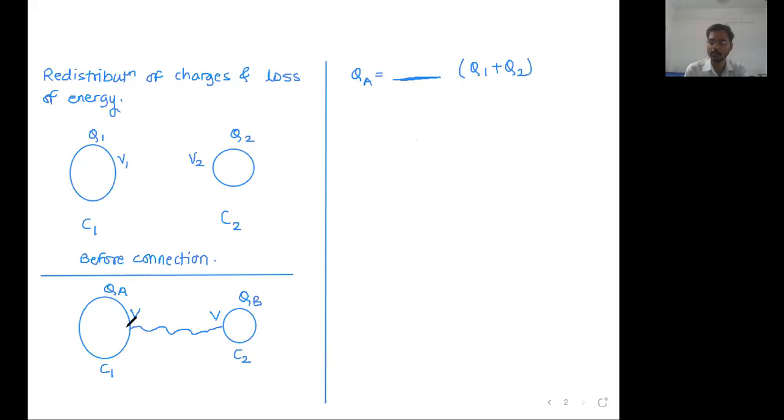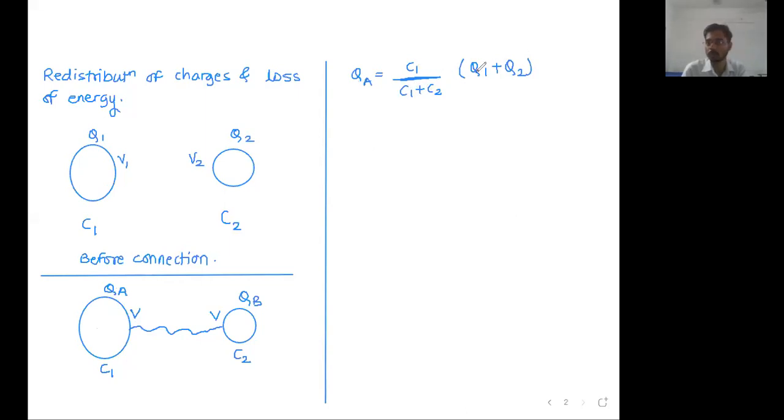More the capacity, more will be the charge stored. So charge on the first conductor is equal to the capacity fraction of the total charge. How to write the capacity fraction of the first conductor? Sir, C1 upon C1 plus C2. The first conductor has capacity fraction C1 upon C1 plus C2.